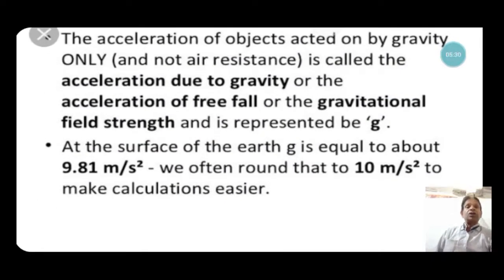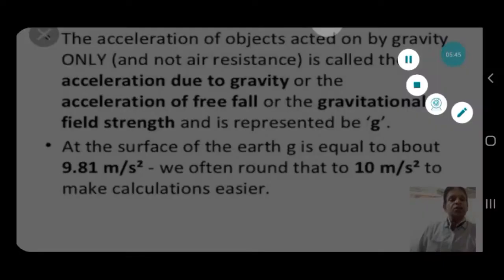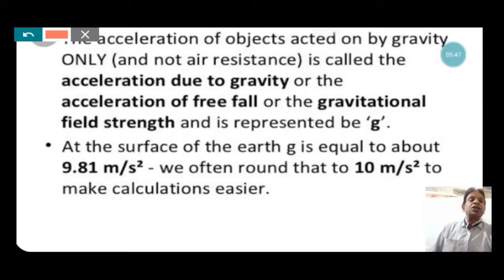The acceleration of the earth acted on by gravity only, not the air resistance, is called the acceleration due to gravity, or the acceleration of free fall, or the gravitational field strength. The acceleration due to gravity is represented by small g, and the gravitational constant is represented by capital G, that we discussed in the last video.